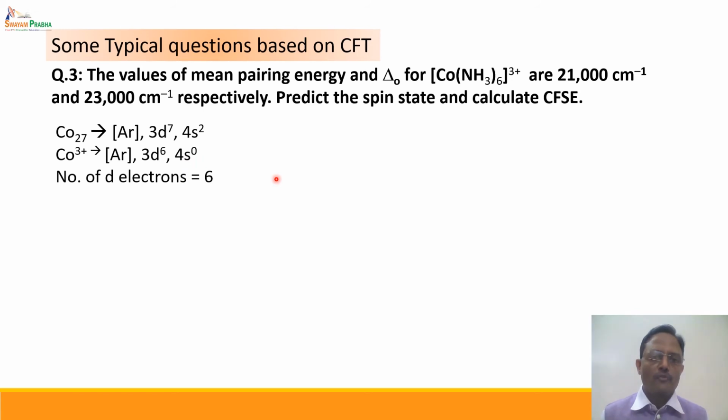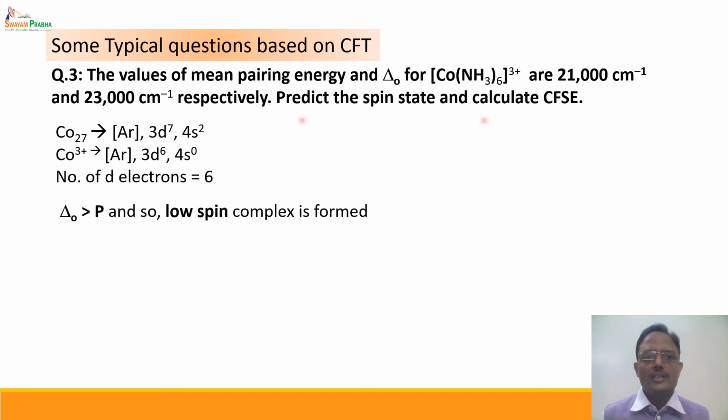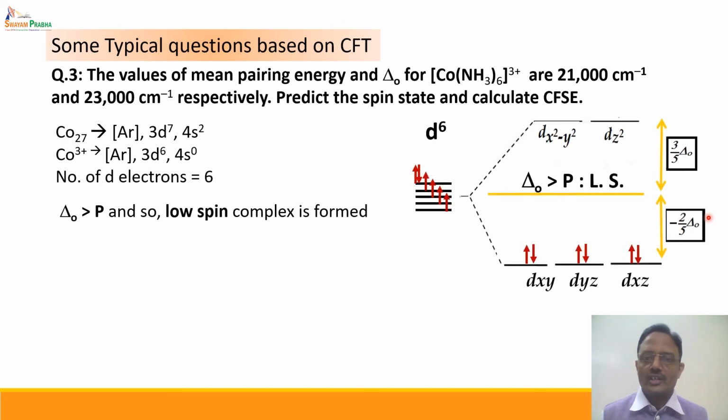Now in the case of d4, d5, d6 and d7, we have seen that there are two possible configurations, either low spin state or high spin state. In this particular case, we can see that the mean pairing energy is 21,000 cm⁻¹ and ΔO is 23,000 cm⁻¹. Since ΔO is higher than P, a low spin complex is formed, and in the low spin state the configuration can be shown like this, with all 6 electrons occupying the t2g set of orbitals. So the configuration in terms of t2g and eg is t2g6 eg0.